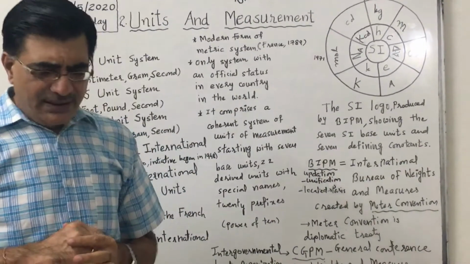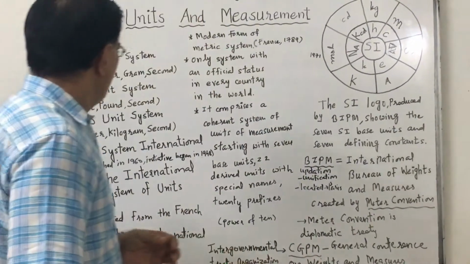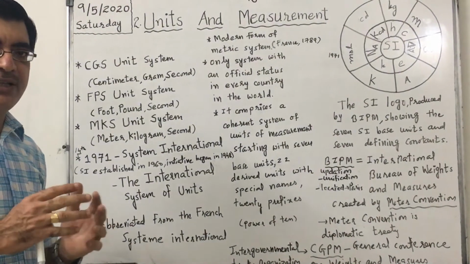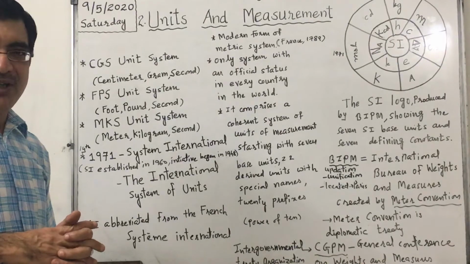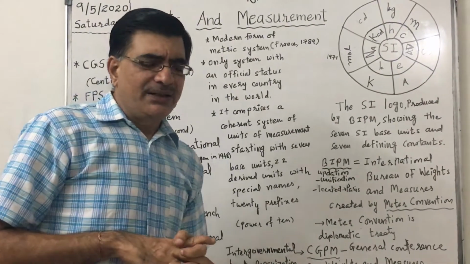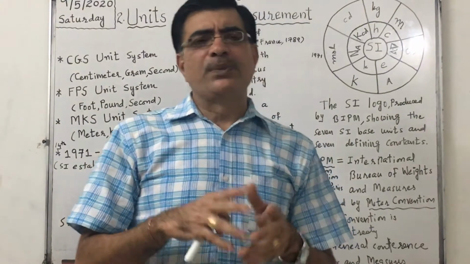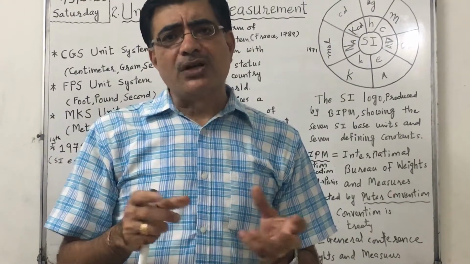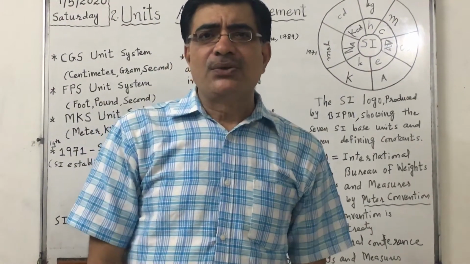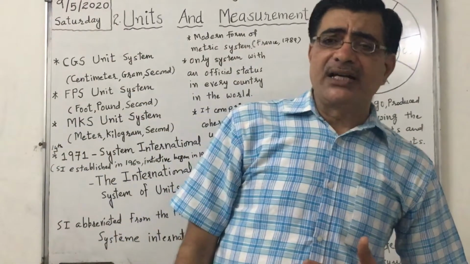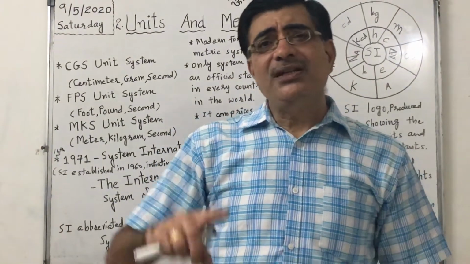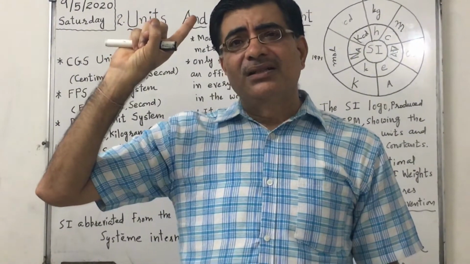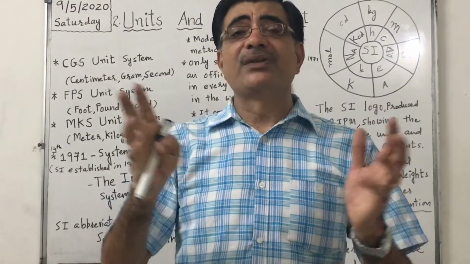But there were some problems. If I want to convert 2.5 feet into centimeters, the conversion is very difficult. For the same description, if two persons use different systems, it was very difficult to compare the results. So the world realized that there must be a uniform system. Actually, the world realized in 1875 that there must be a universal system.